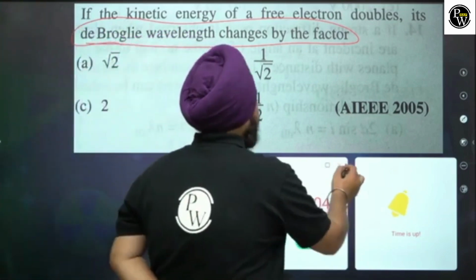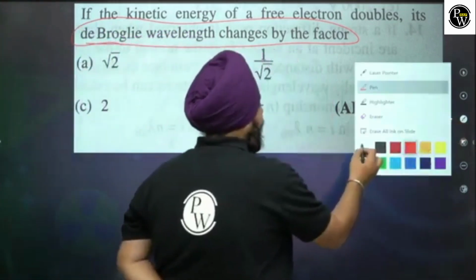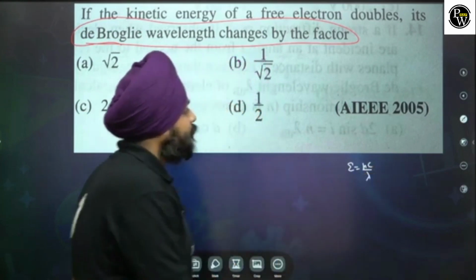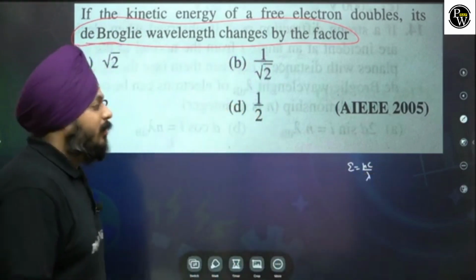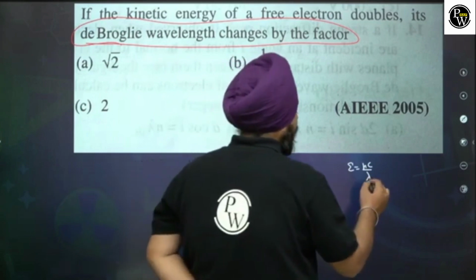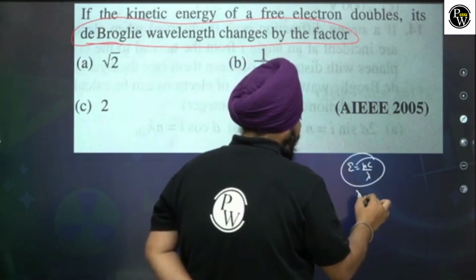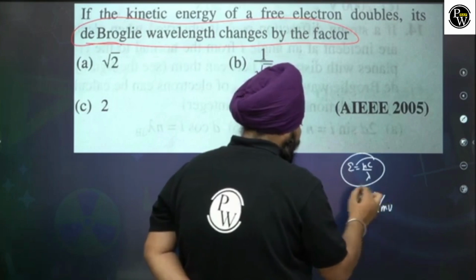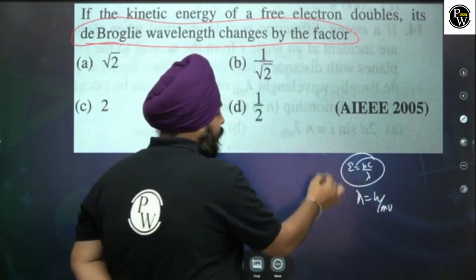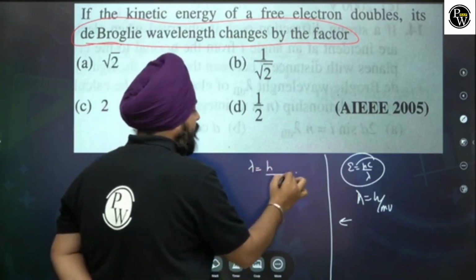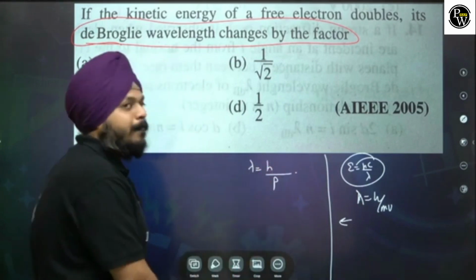E is equal to hc by lambda. Sorry, this is an energy equation. Lambda is equal to h by mv. This is the de Broglie wavelength. I heartily apologize for that. Can I say lambda is equal to h by momentum?